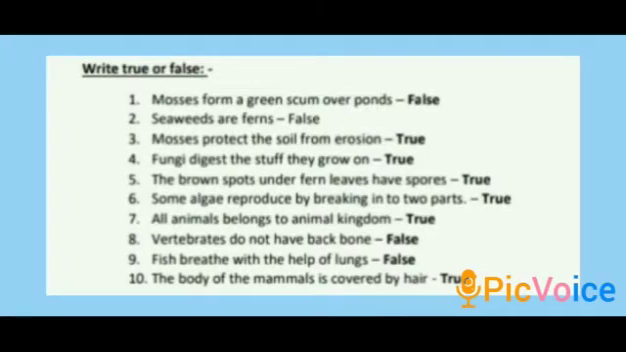First one, mosses form a green scum over ponds. Is it true, children? No, it is false. Mosses are tiny green plants that grow on soil, old boards and fallen trees, etc. So it is false. Second one, seaweeds are ferns. Is it true? It is also false. Seaweeds are algae.